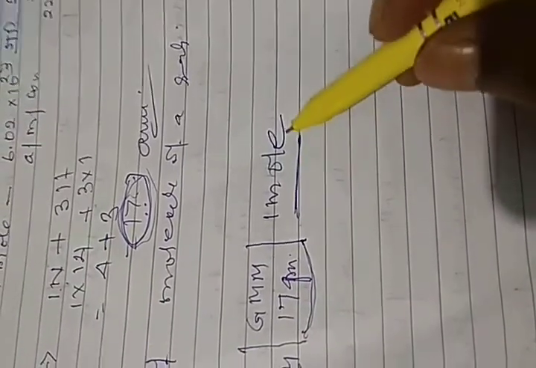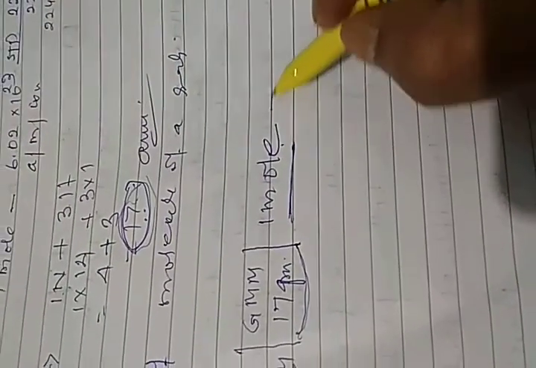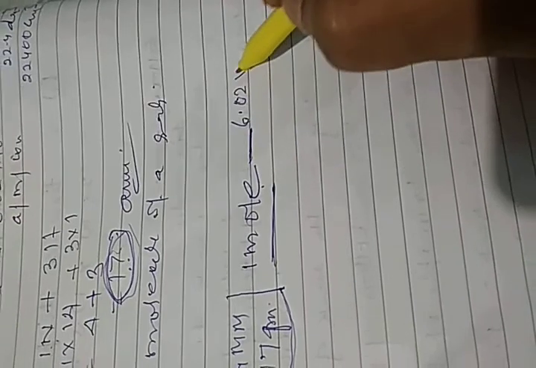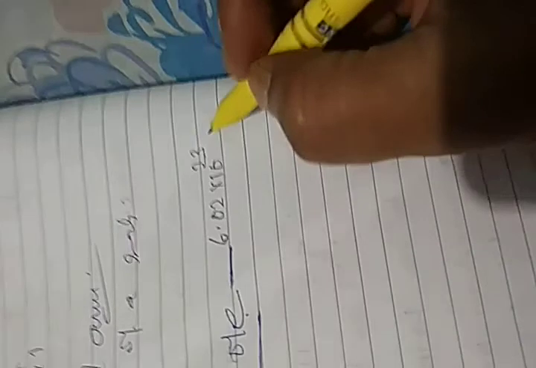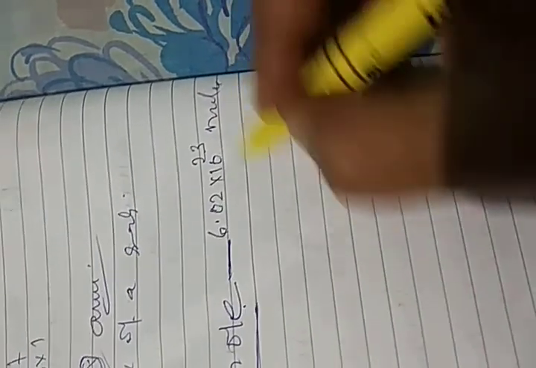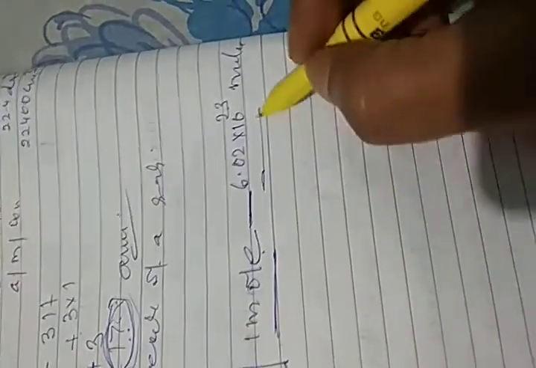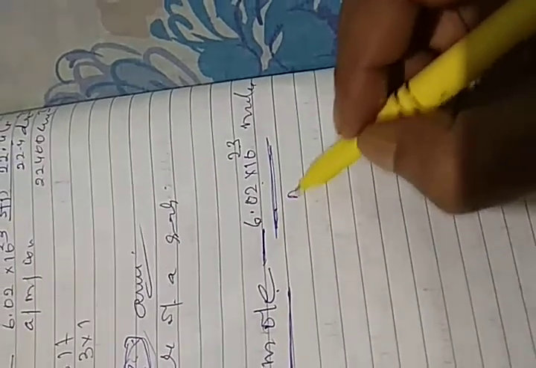Now this 1 mole of ammonia contains 6.02 into 10 to the power 23 molecules of ammonia. 1 mole contains this number of molecules. This number is also called the Avogadro number.